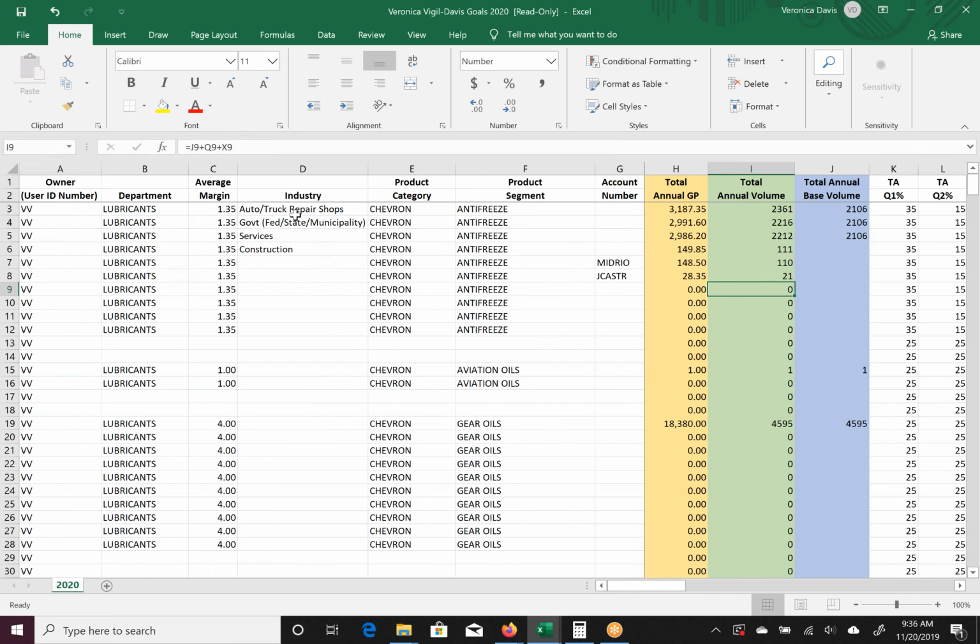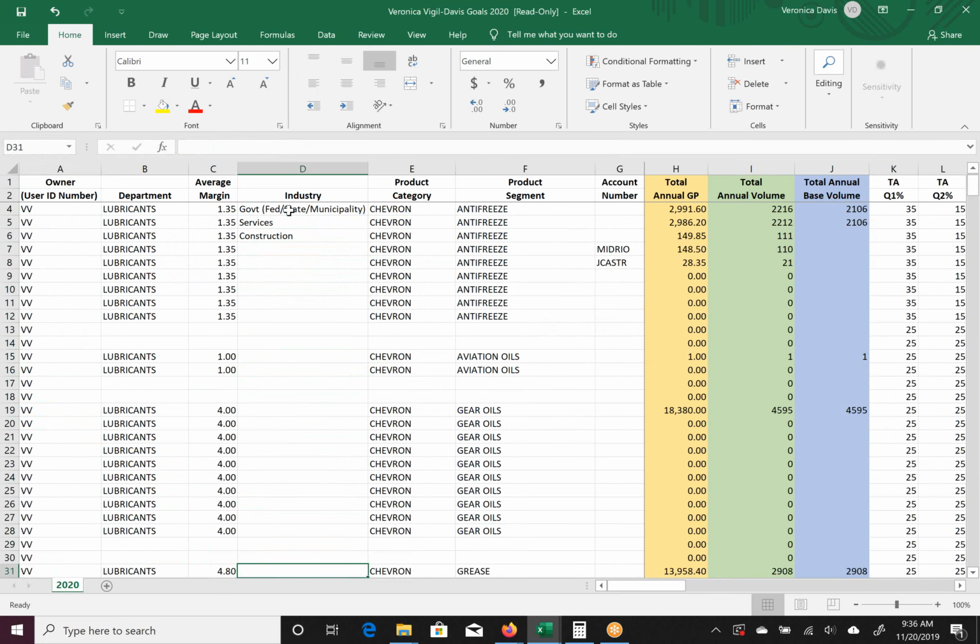Once you get started with this, I suggest that you only go through a few sections. Let's say you go through Chevron antifreeze, Chevron gear oil. A lot of you are not going to have anything in the aviation. If you have the number 1 by any of your data, you can simply leave it as is, because the reason there's a 1 in there is because there is no volume.